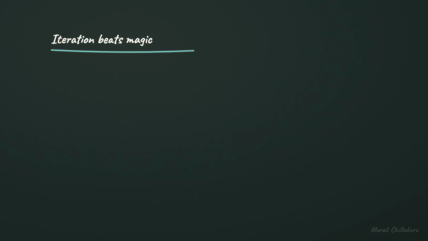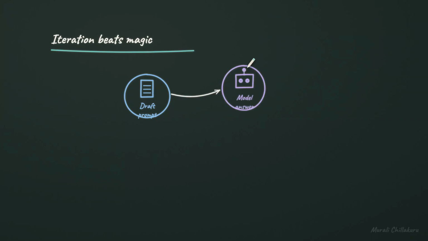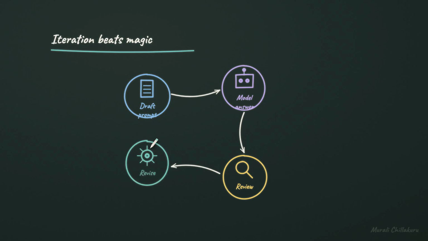Is prompt engineering mostly finding the perfect magic phrase? A draft prompt is your first clear attempt, not the final answer. The model answer shows what the model understood. Review compares that answer against the job you intended. Revise changes the prompt based on the failure you found. Test cases keep you from improving one example while breaking another.